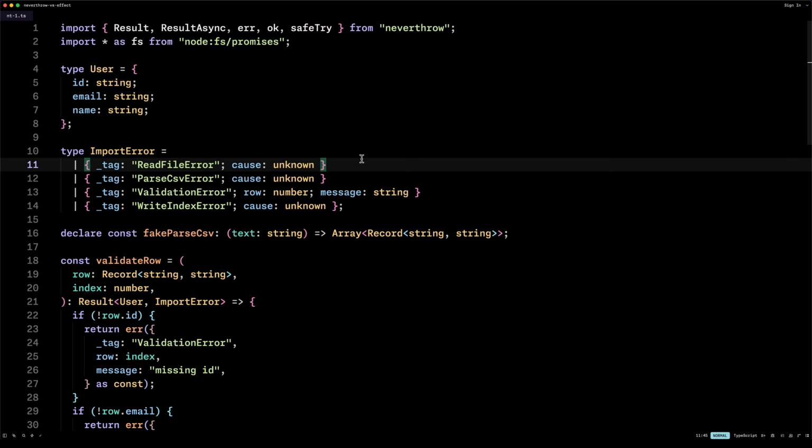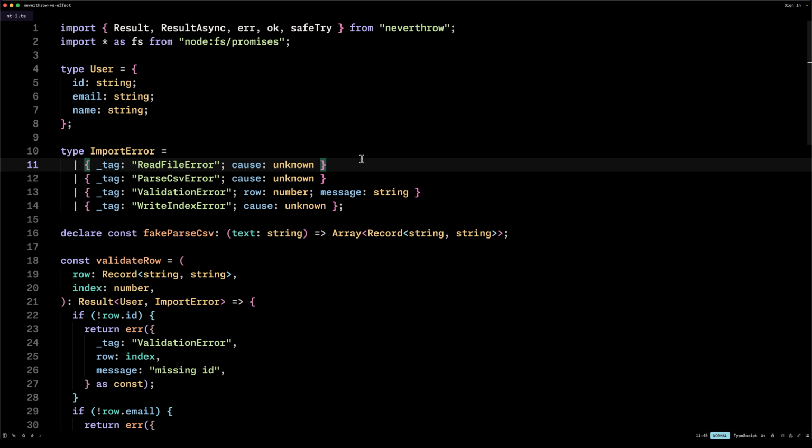Neverthrow's whole premise is about treating errors as values, and Effect does that too. But that is not the main thing Effect brings to the table. If you think Effect is basically Neverthrow plus some extra stuff, you're missing the point entirely. So in that sense, it's not really fair to compare the two. They're solving different problems at different levels of abstraction.